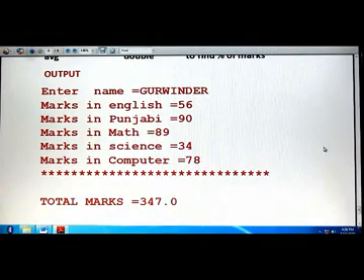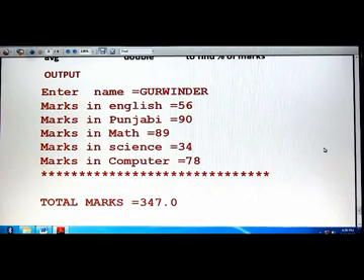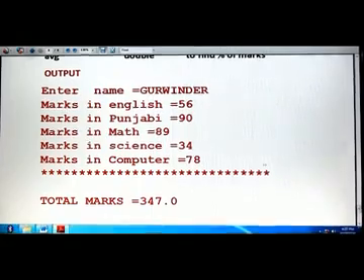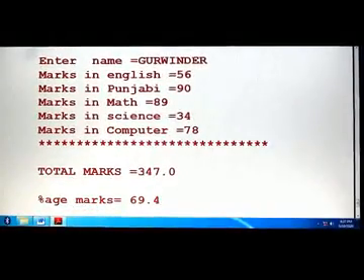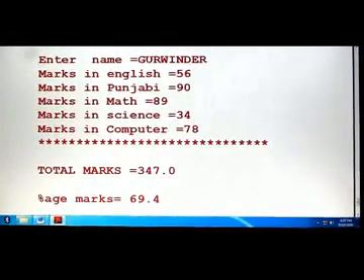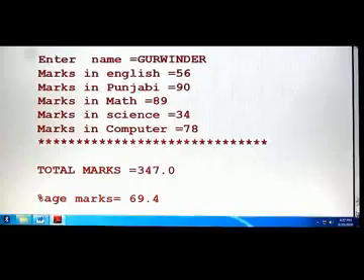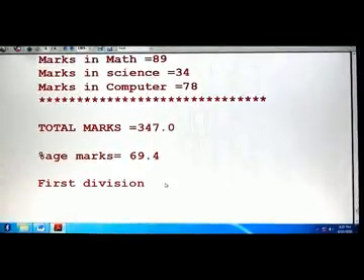If you want the control to shift to the next line, then use the System.out.println statement. Now from the output you can see marks are entered, total is calculated, and it comes as a decimal because it was of double type, and then percentage of marks is calculated, and after that the condition is checked, and first division is written.